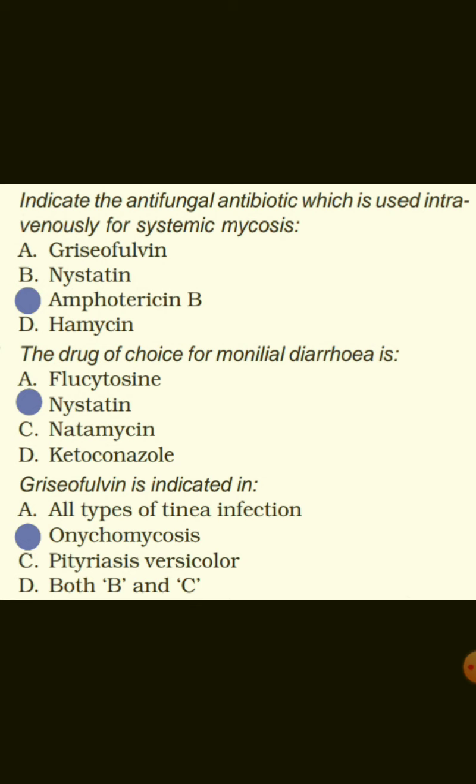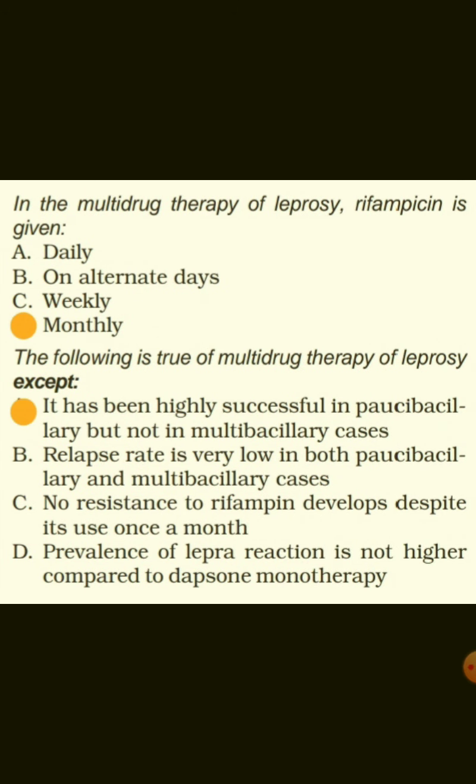Indicate the antifungal antibiotic which is used intravenously for systemic mycosis, that is amphotericin B. The drug of choice for monilial diarrhea is nystatin. Griseofulvin is indicated in onychomycosis. In the multi-drug therapy of leprosy, rifampicin is given monthly. The following is true of multi-drug therapy of leprosy except it is highly successful in paucibacillary but not in multibacillary cases.